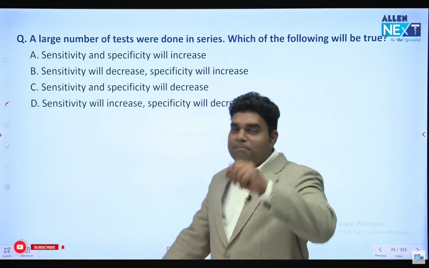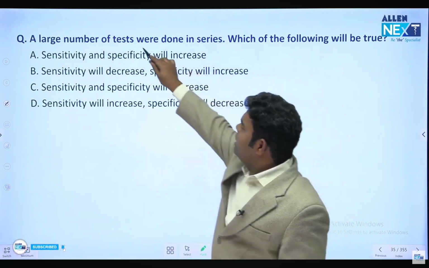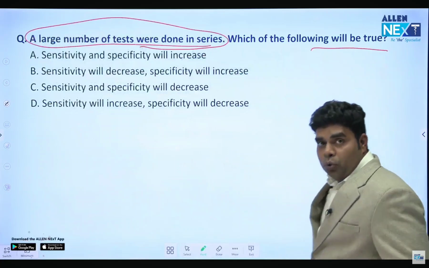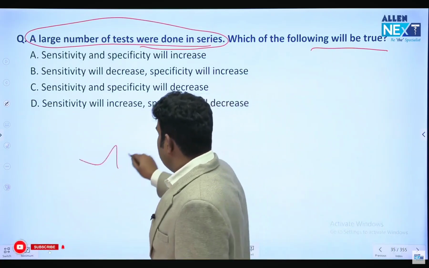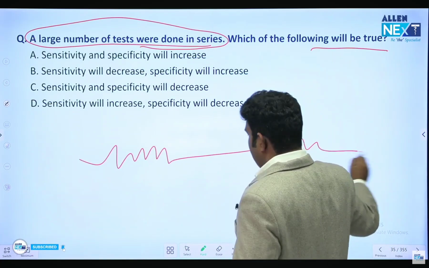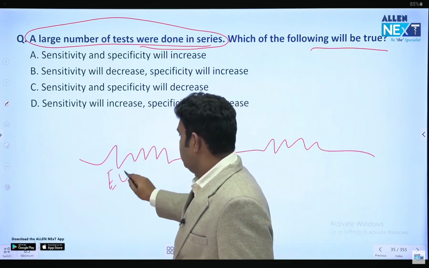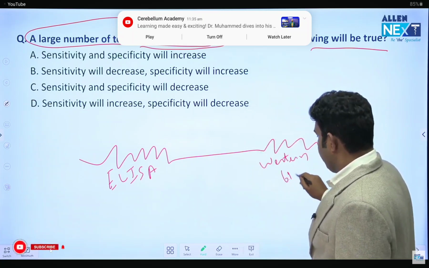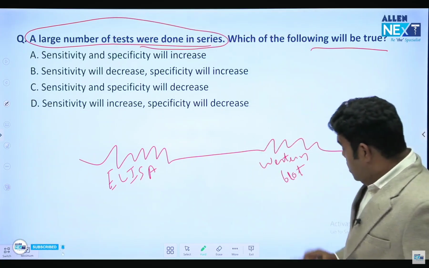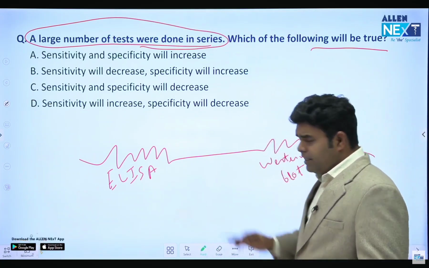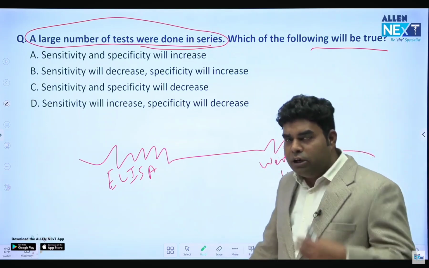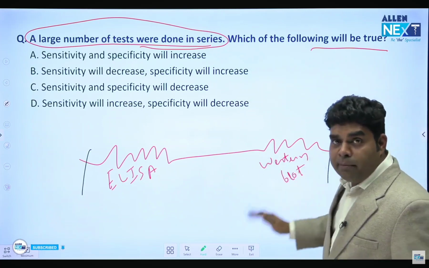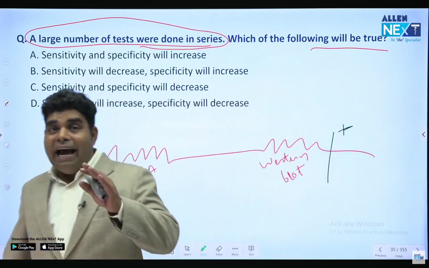Come here, come back. See, a large number of tests were done in series. So if you are doing test in series, which will be true? That they ask. Test in series का एक बड़ा अच्छा एग्जांपल है HIV. पहले करते हैं इलाइजा, फिर करते हैं वेस्टर्न ब्लॉट. ओके? और टेस्ट इन सीरीज मींस one after another we do two or more than 2 tests, and अगर दोनों में पॉजिटिव आया, only if both the test results are positive, only then we call him as true positive और डिजीज.